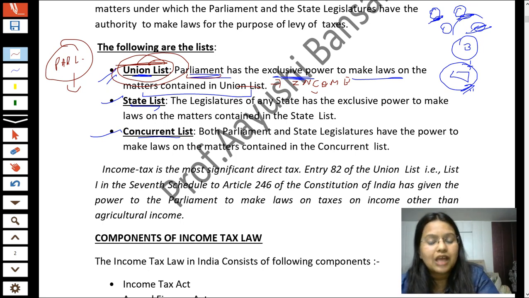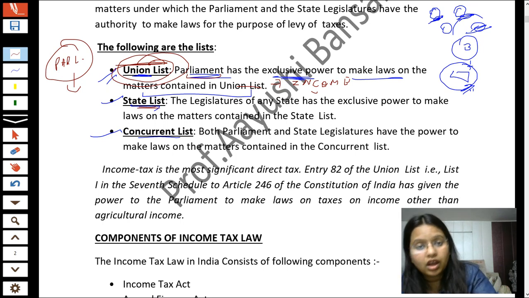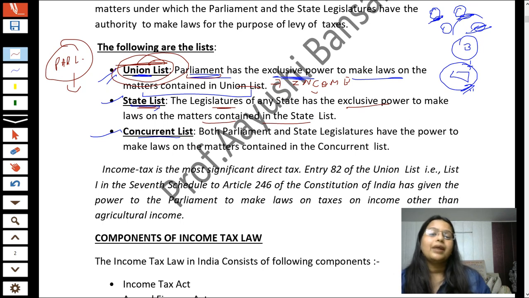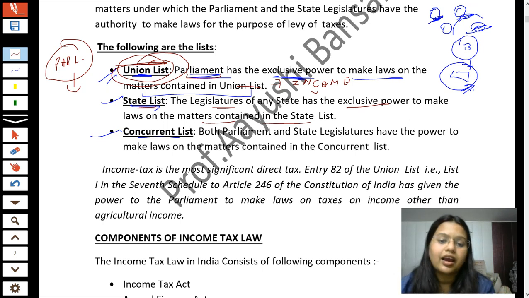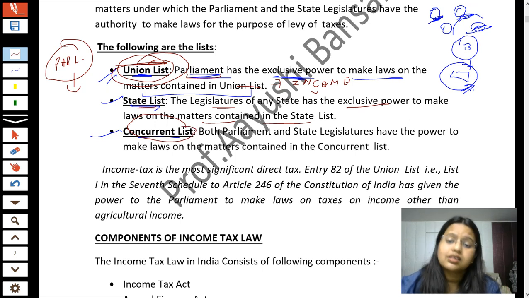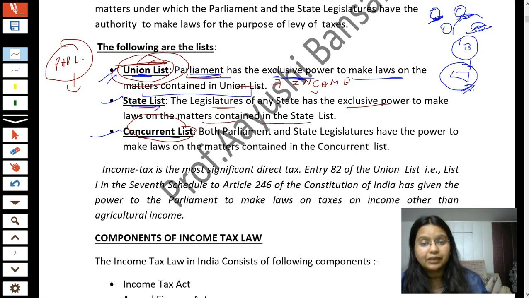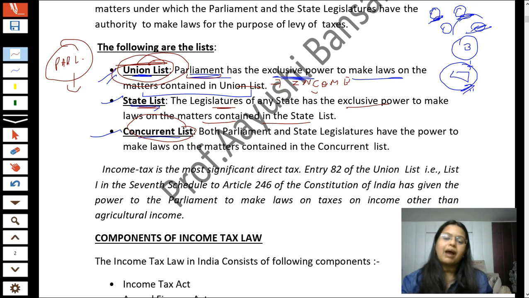Okay, so students, now the next list is the state list. All the matters which are enumerated in the state list, the legislature of any state has the exclusive power to make laws on the matters contained in the state list. Okay, but now students, the third list is the concurrent list. All the matters which are enumerated in the concurrent list, both parliament and state legislatures have the power. It means parliament also has the power to make law on the matters contained in the concurrent list, and our state legislatures also have the power to make laws on the matters contained in the concurrent list.